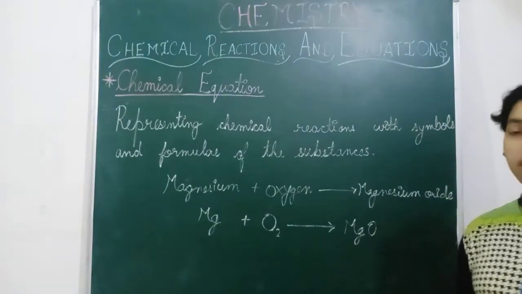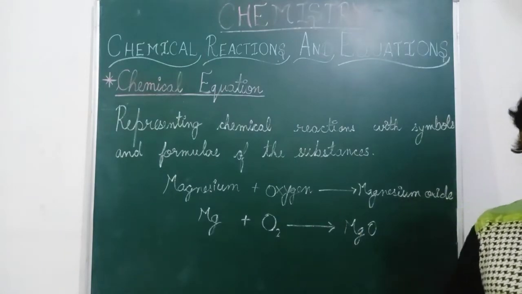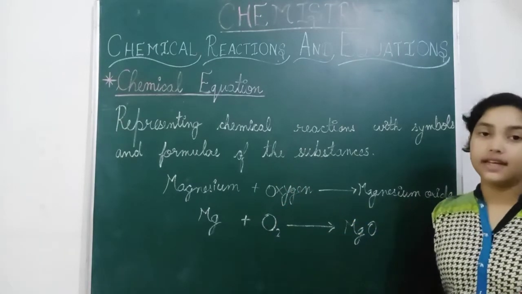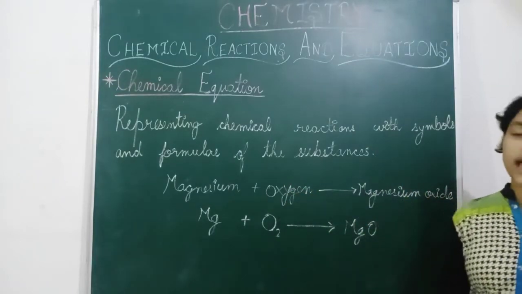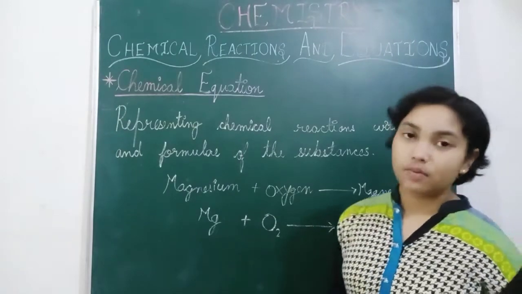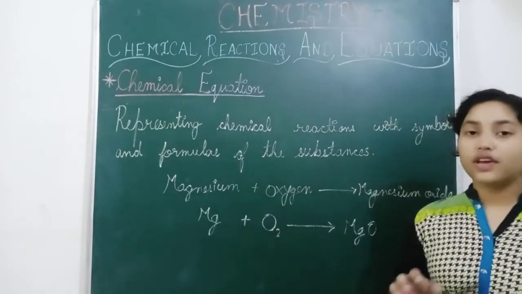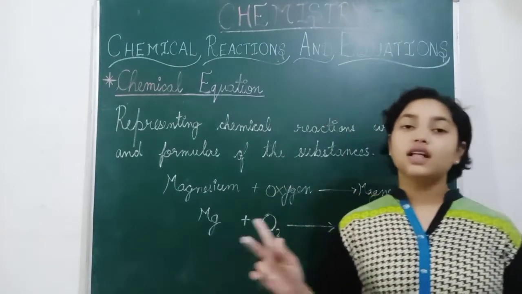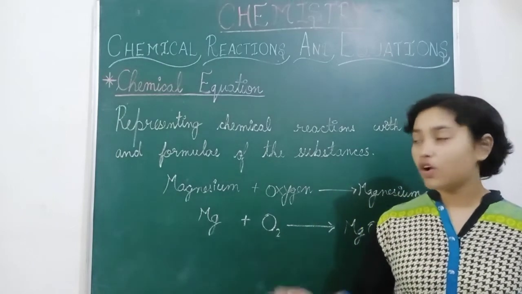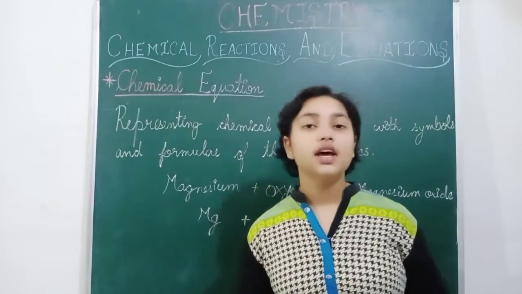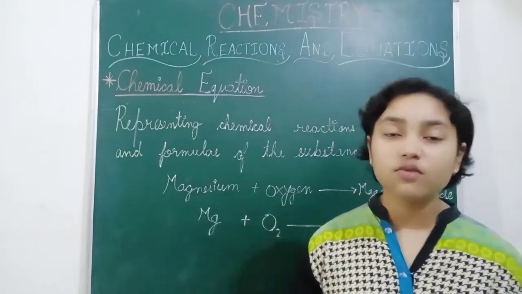One more thing to learn is that when magnesium is heated, it reacts with oxygen and it gives magnesium oxide. Magnesium reacts with atmospheric oxygen, so if you take a magnesium ribbon and try to heat it, it will not burn directly, because magnesium always burns with dazzling white light, a very bright white light.